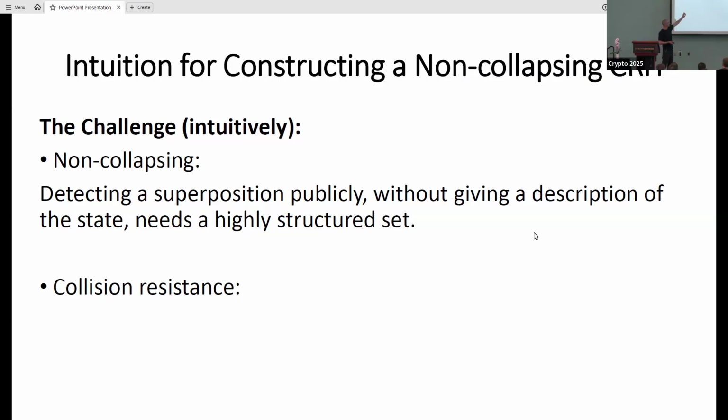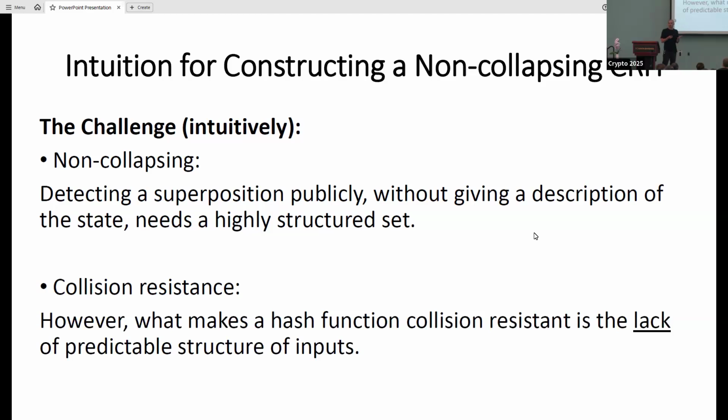And for these kind of states, we know how to do this essentially only where the superposition over the set contains a lot of structure, again, intuitively. And what we know about collision resistance is that it actually needs to lack structure. So if I'm giving you an X and a Y, and I know that X goes to Y, this lack of structure in H is exactly what prevents me from coming up with a new X prime that also reaches Y. Intuitively, again, I cannot be too formal here.